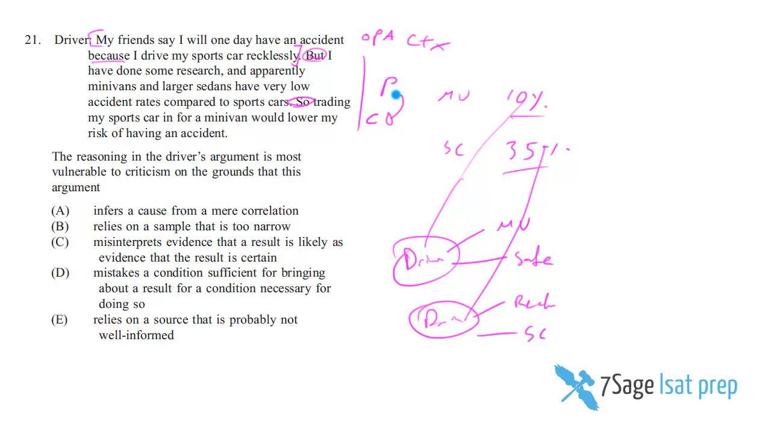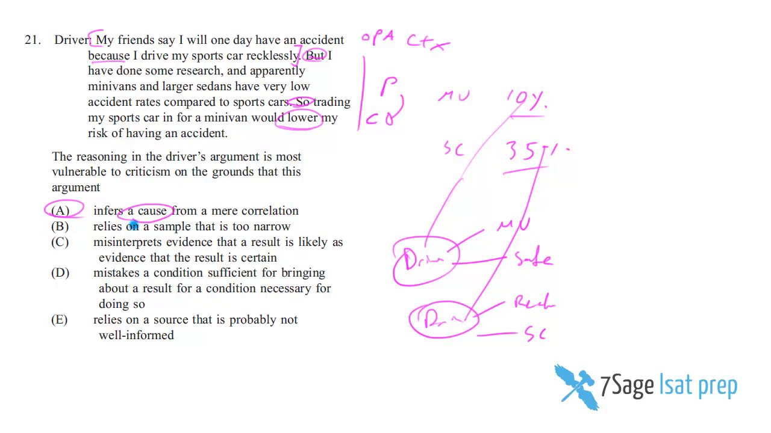So what's wrong with this argument? Well, let's take a look at the answers. A says infers a cause from a mere correlation, and that's exactly right. A is a correct answer choice. He identifies a correlation between accident rates going down from 35 to 10 as you switch from a sports car to a minivan. But that doesn't mean that the switch is going to cause you to be safer in a car. For all the reasons we explained, if he's the same reckless driver, then he's going to have a higher accident rate whether he's behind a minivan or a sports car or a tank. So that's why A is the correct answer choice here.